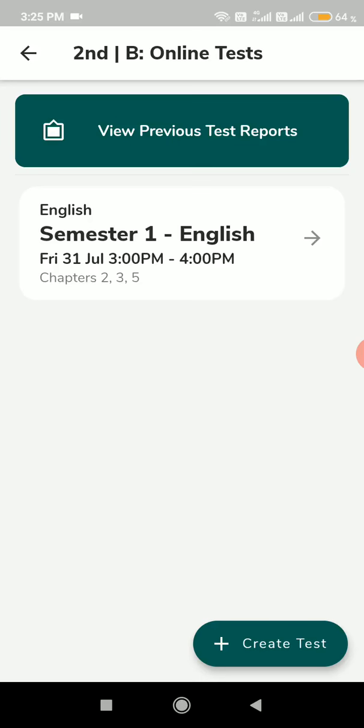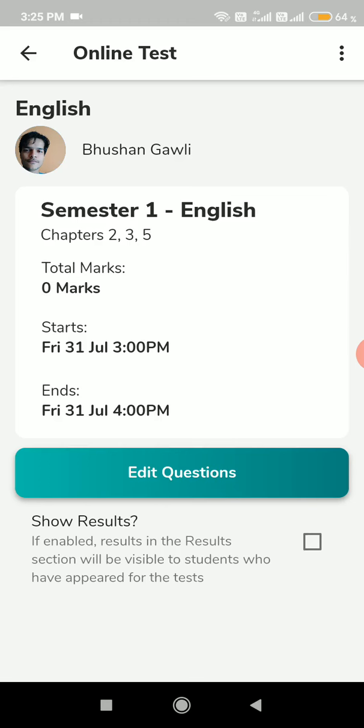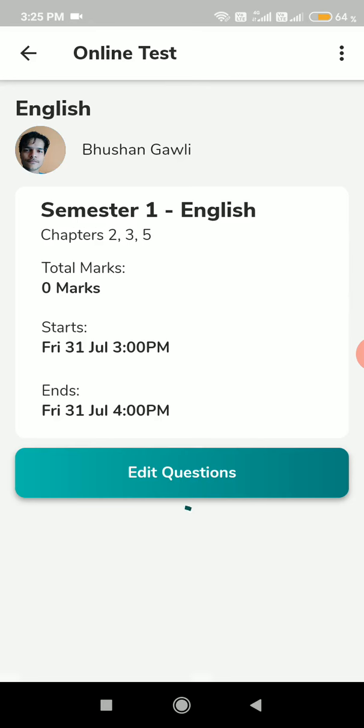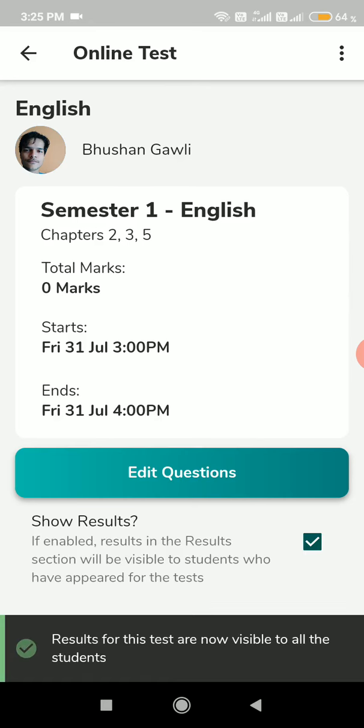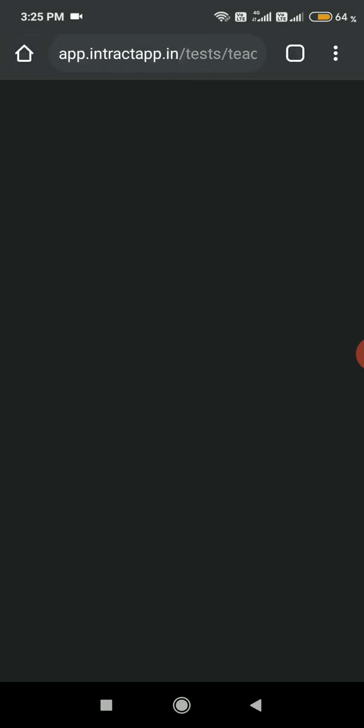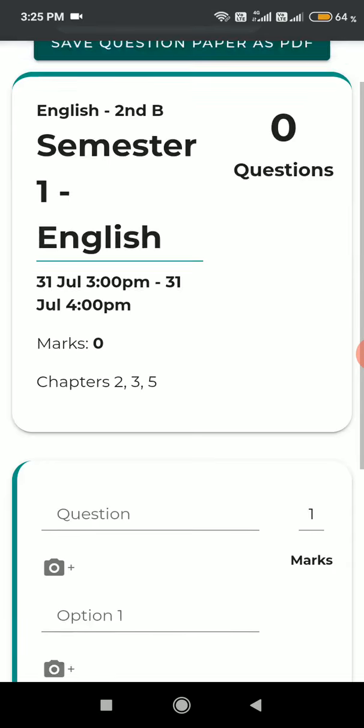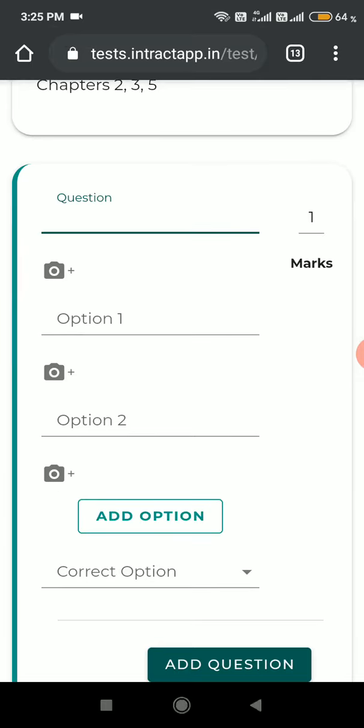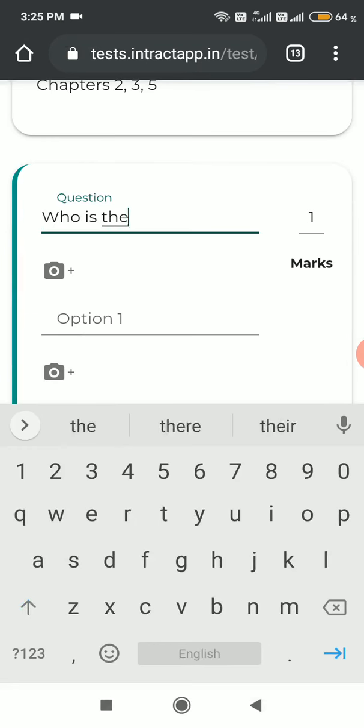Consider this test is scheduled. I want to add questions. Before that, I'll keep the show results. Yes, and most important thing, you can access the results on the spot. Consider I want to add some questions. For the timing, I'm out of questions, but just do something. Now here we'll add any question, for example, who is the PM?